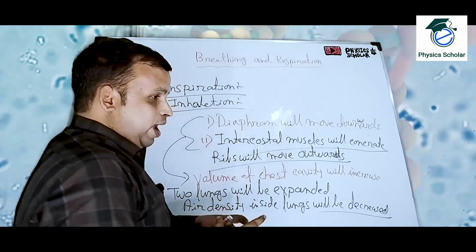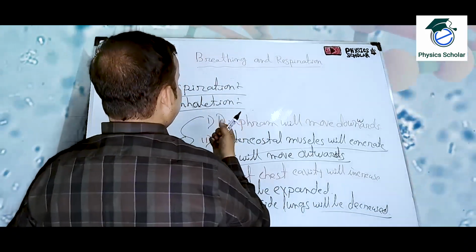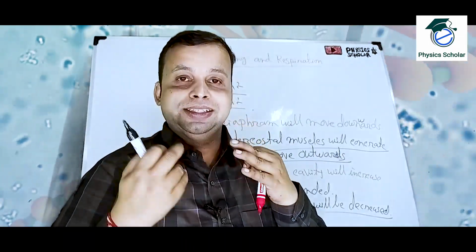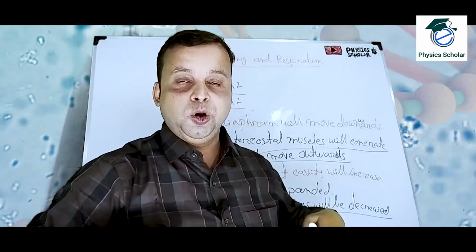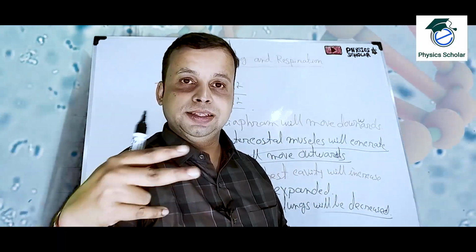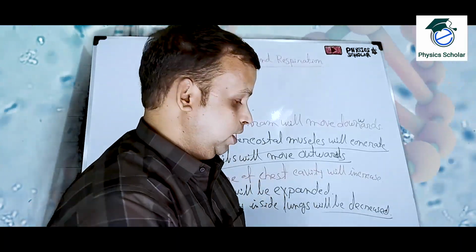Now, as the air density decreases inside the lungs, what will happen? From the nostrils, nasal passage, pharynx, larynx, trachea, bronchus, bronchiole, alveolus. This is the path. Through this path, the air will enter the alveolus inside our lungs. So what is the path?